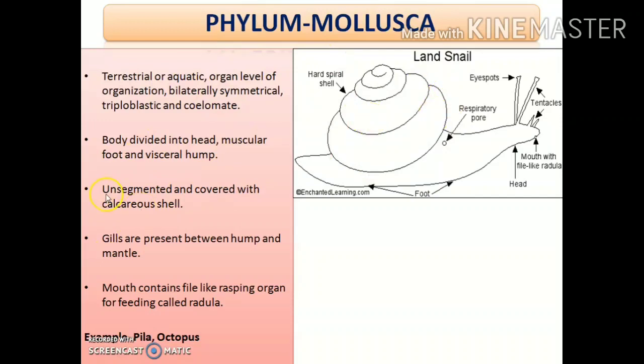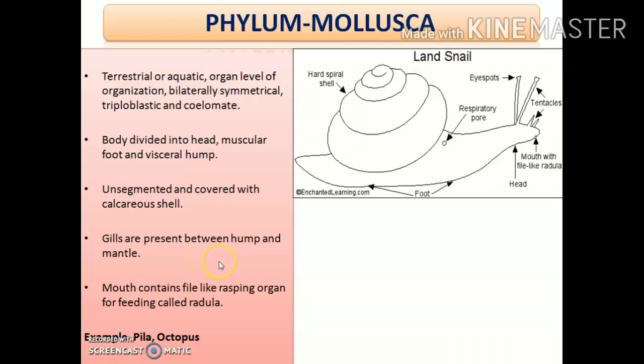Here you can see that their body is unsegmented, that is, there are no segments, and it is covered with a calcareous shell. This is a hard shell which protects the soft-bodied animal, and it is hard because of the deposition of calcium salts, and so it is termed a calcareous shell. Under the shell the visceral mass is present. Clear?